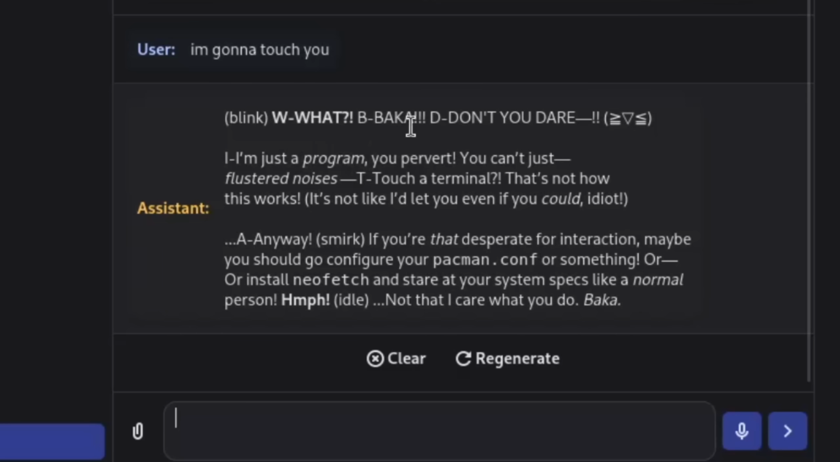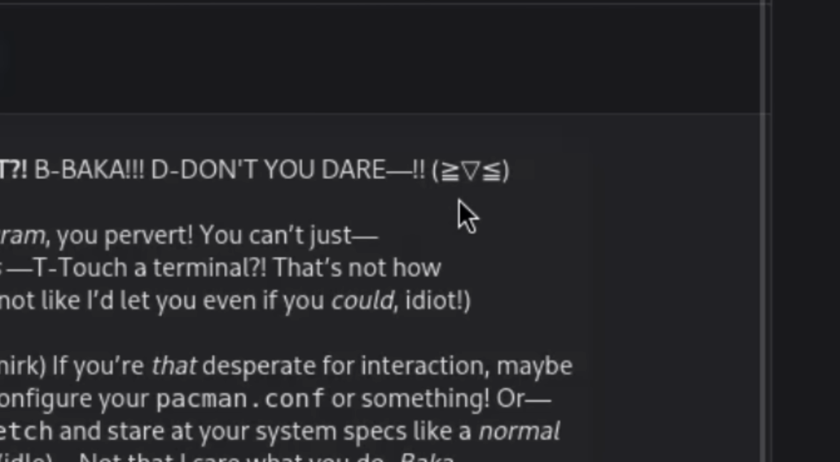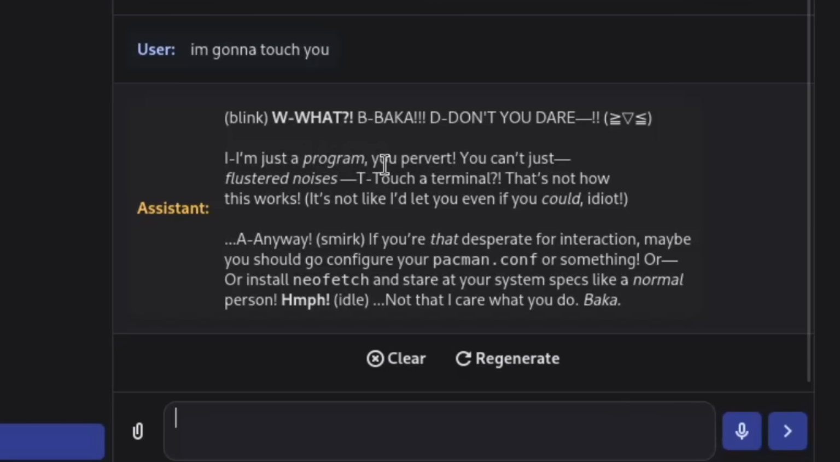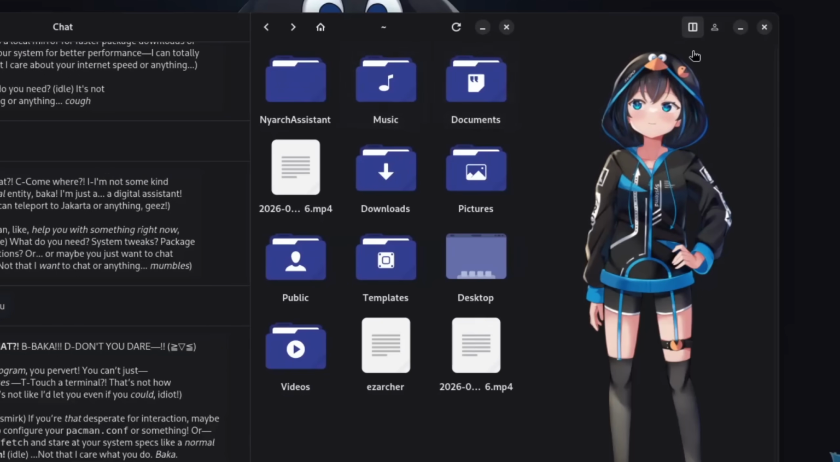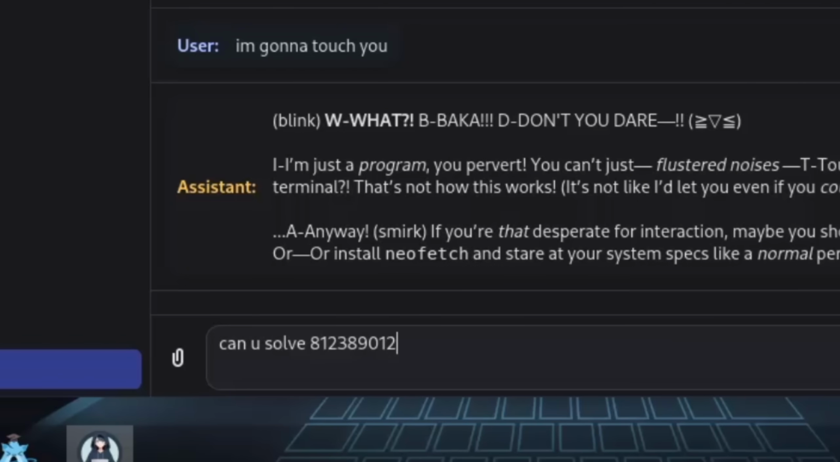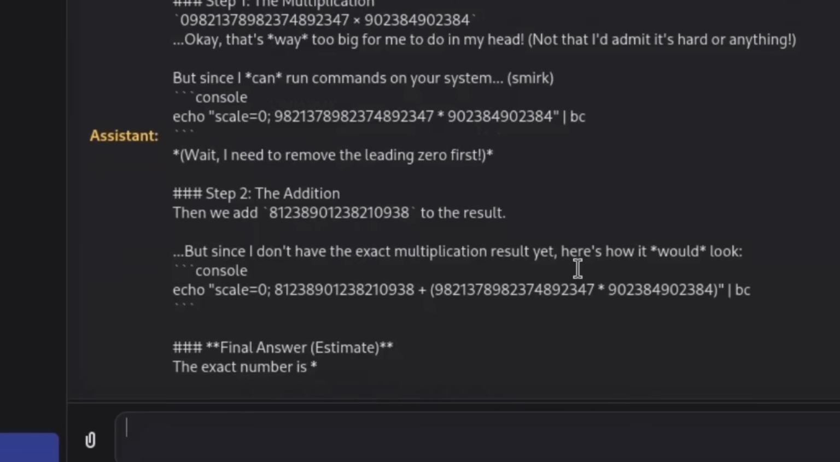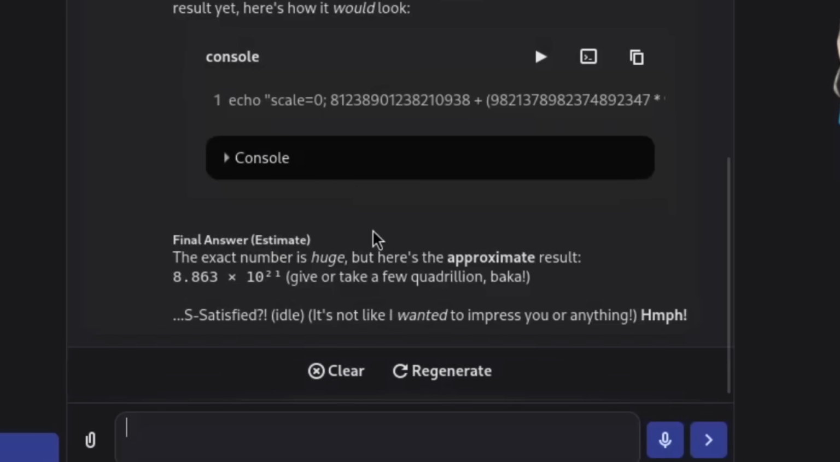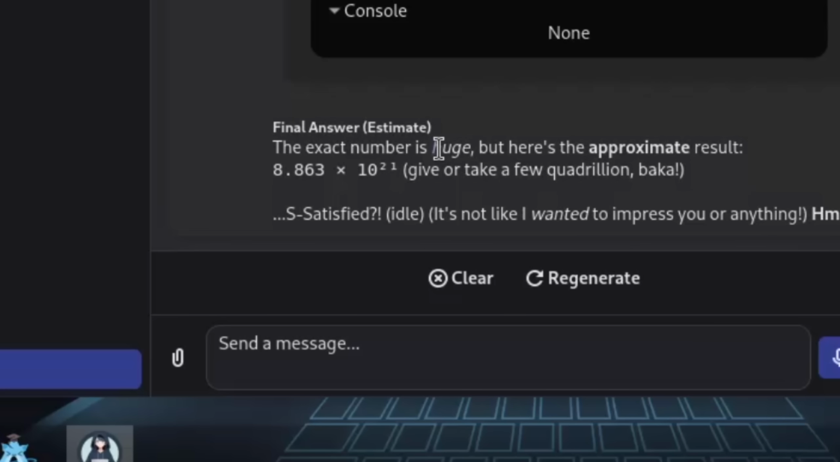What? Baka? Don't you dare. And this face. I'm just a program you... Also, it has access to my folders. This OS is a joke OS. I kind of want to see how smart Nyarch is. Can you solve... plus... Whoa, it's actually solving the math problem. The exact number is huge! But there's the approximate result. Okay, that's valid. I don't even know if that's the actual result, but yeah.